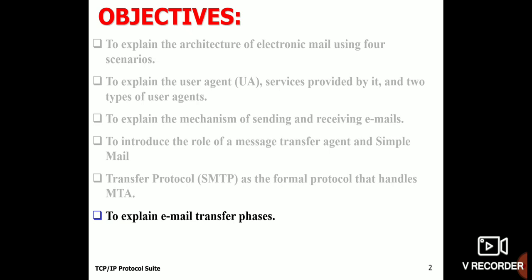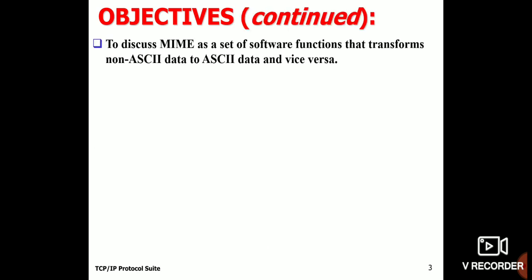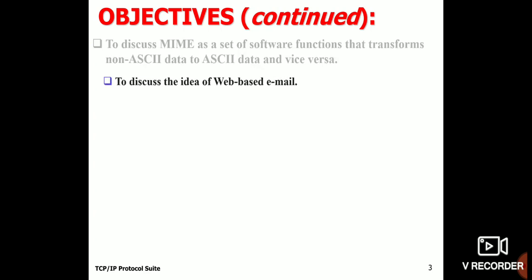Another important objective is to explain the email transfer phase, and we will discuss the message access agent along with POP3 and IMAP. How do we access messages? This comes under the email retrieval part, and we will discuss how POP3 and IMAP perform. We will also discuss MIME, and how it converts other formats of data into ASCII.